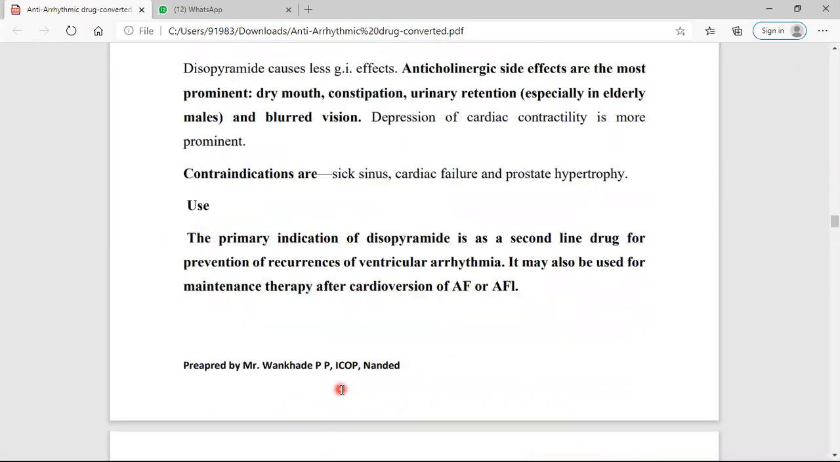Now it is used as a second line drug for prevention of recurrence of ventricular arrhythmia. It is used in treatment of ventricular arrhythmia, and is also used in atrial flutter and atrial fibrillation.